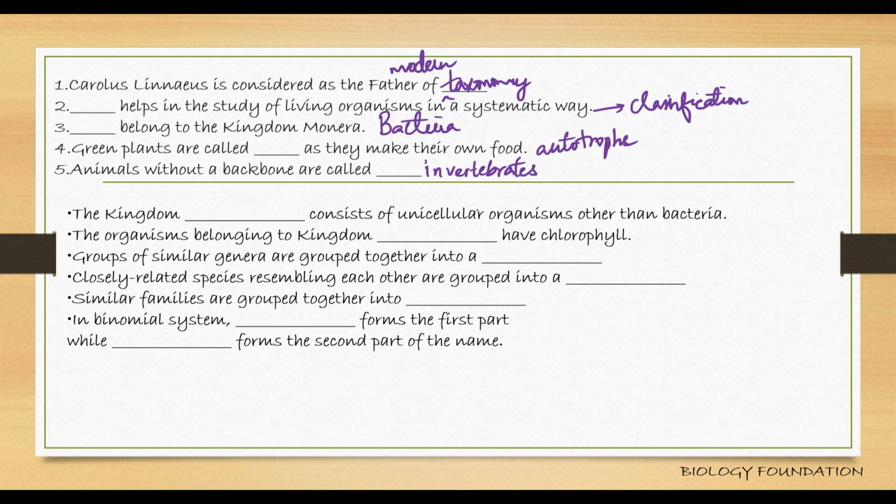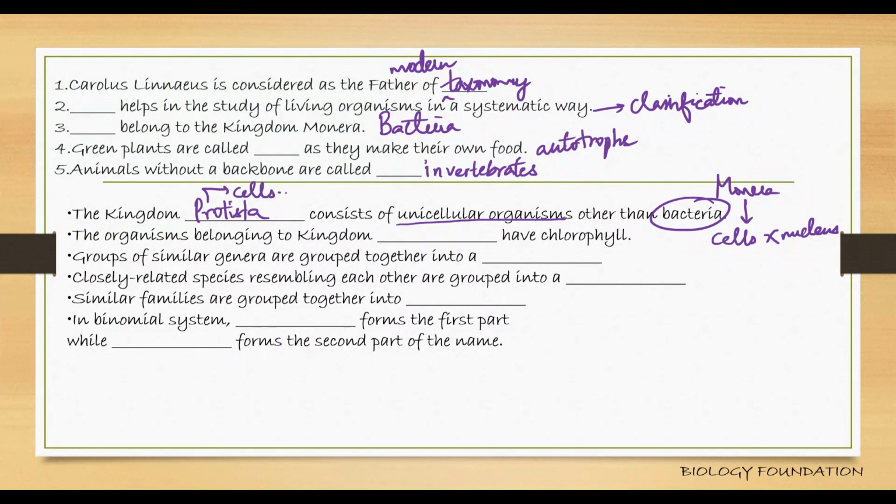The kingdom dash consists of unicellular organisms other than bacteria. Bacteria belongs to the kingdom Monera, but there is another kingdom which has unicellular organisms other than bacteria. That is your kingdom Protista. But then, what is the difference between Monera and Protista? In the kingdom Monera, which includes bacteria, the cells lack nucleus, whereas Protista consists of unicellular organisms, and here the cells have nucleus.